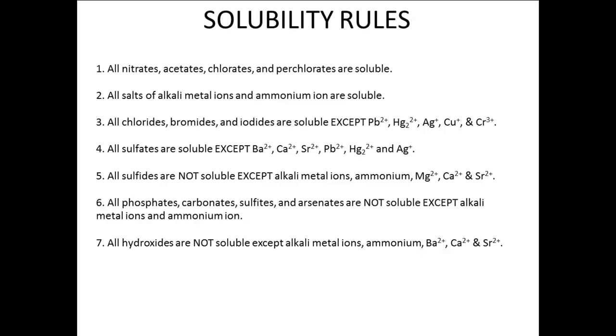Here are a couple of suggestions for learning the patterns. 1. Learn the few ions that are always soluble. Any compound containing any of these ions will be soluble. 2. Learn the big three: silver, lead-2, and mercury-1, and the little three: barium, strontium, and calcium, that are nearly always not soluble. 3. Learn the anions that are nearly always not soluble: carbonate, sulfide, phosphate, and hydroxide ions.